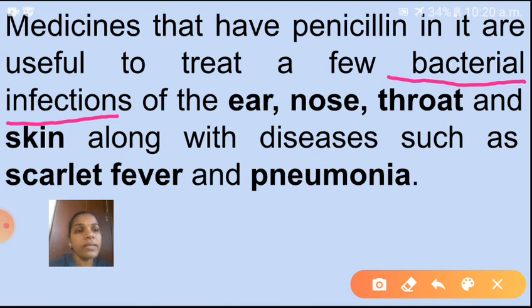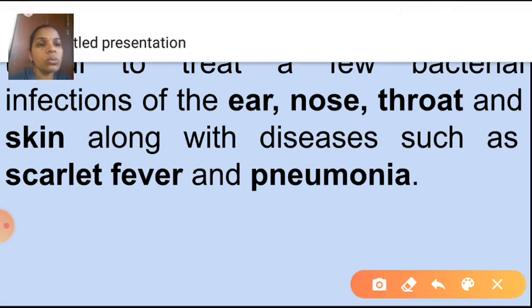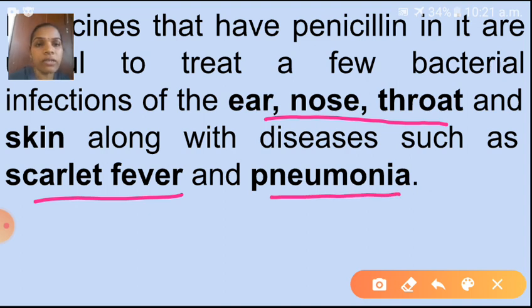Like this, penicillin is used to treat a few bacterial infections of the ear, nose, throat and skin, along with diseases such as scarlet fever, which is one kind of fever, and pneumonia, which is a lung infection. For these diseases, which antibiotic is used? The penicillin antibiotic is used. Understood children?